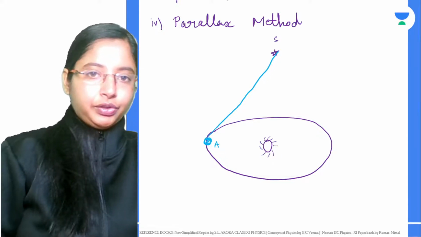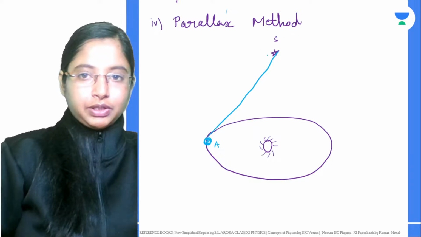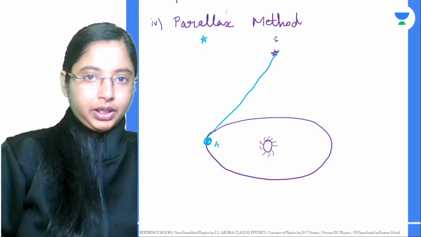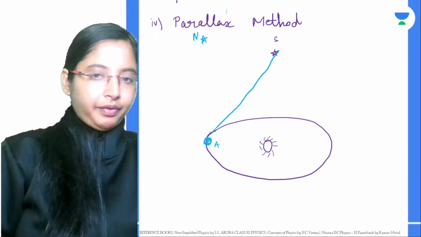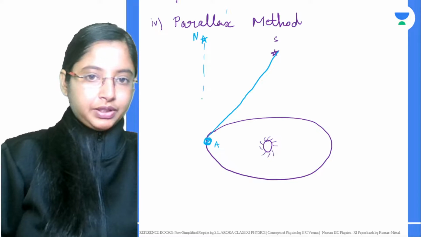Now, let's say this particular star is moving. So there's a star over here. Let's give the position as north. Wherever we are in this orbit, this particular star appears as if it is straight.